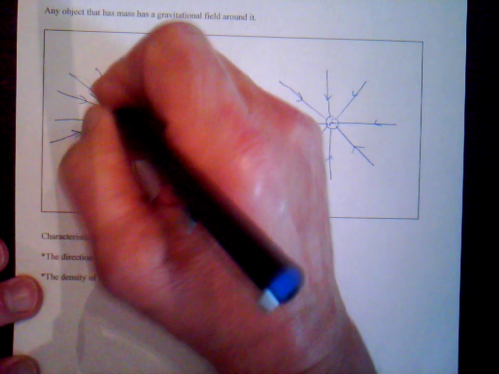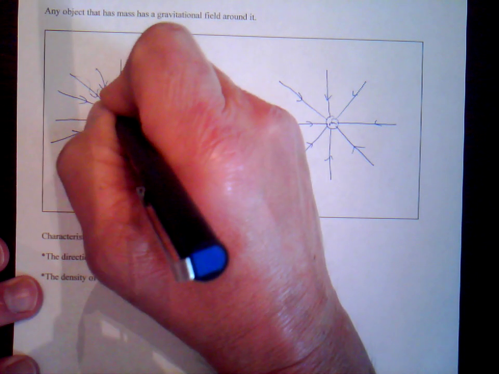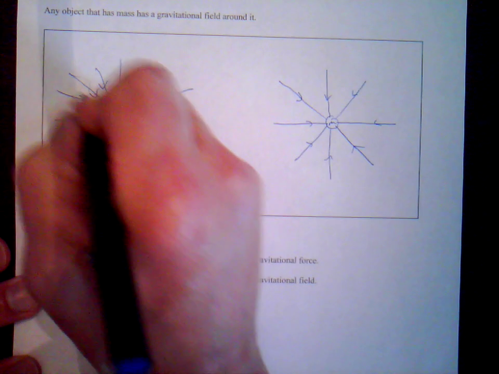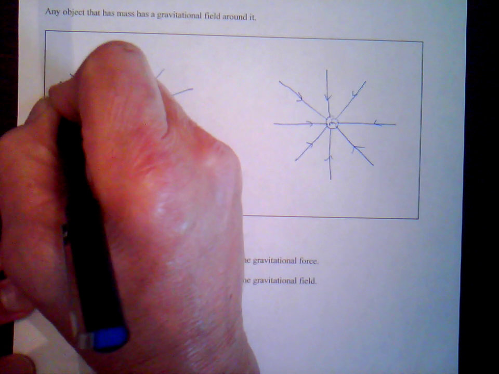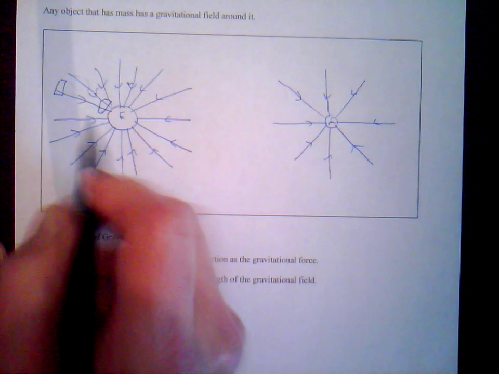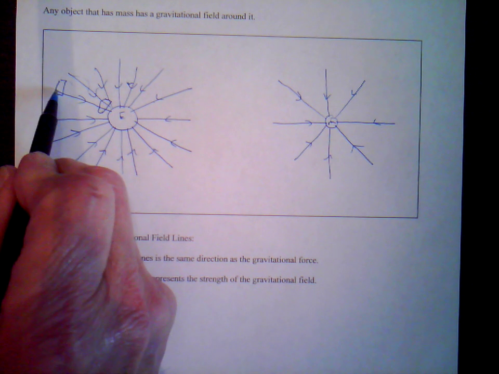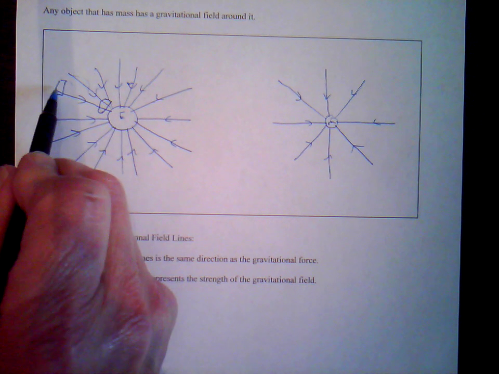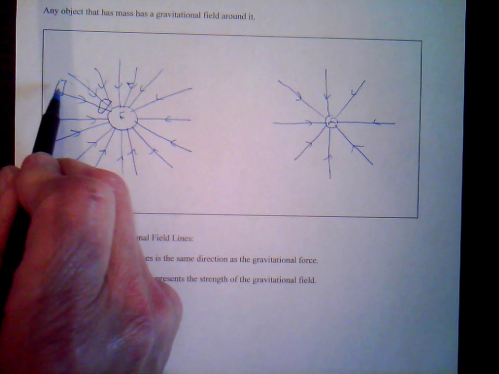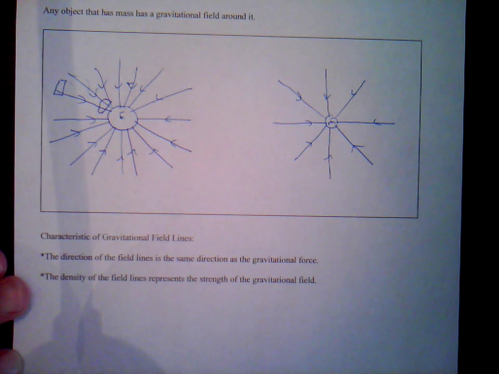Also, if we would take, say, a square like this square right here, notice there are almost three lines in there. If we move out further away, put that same square about there, we only have about one line going through that square. So the further away we get from the Earth or the central object, the less dense the lines are, which means the less the gravitational field is. And that's it.